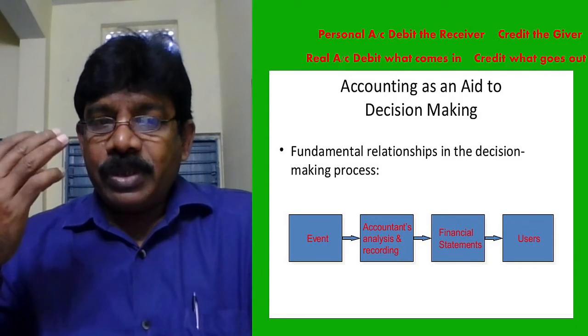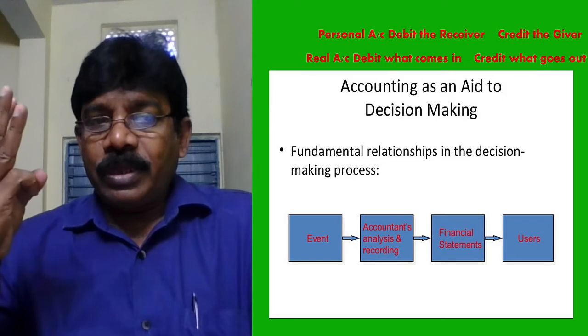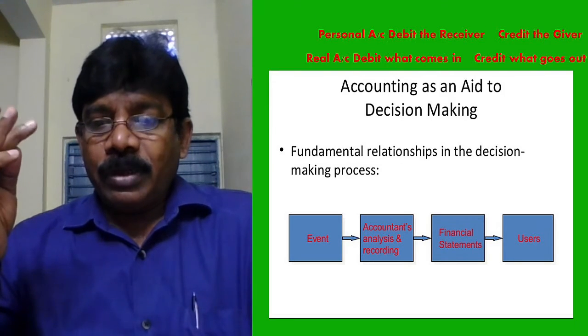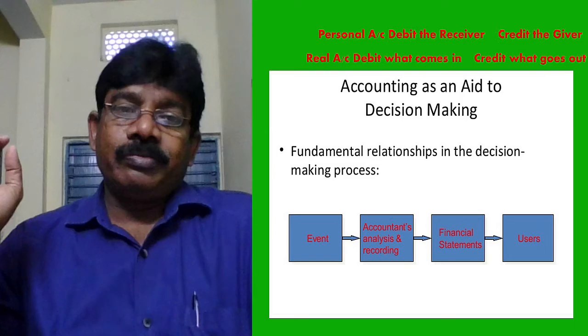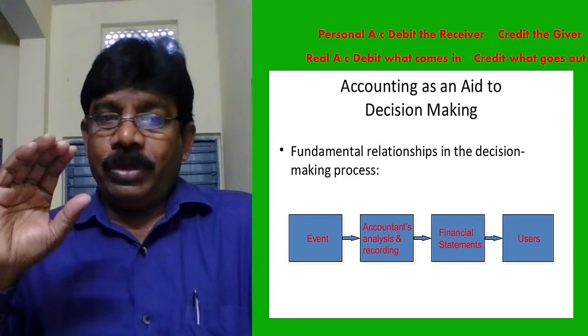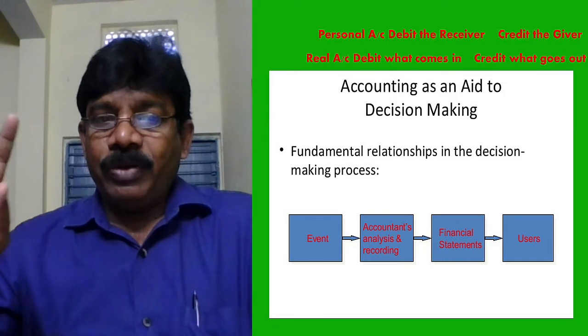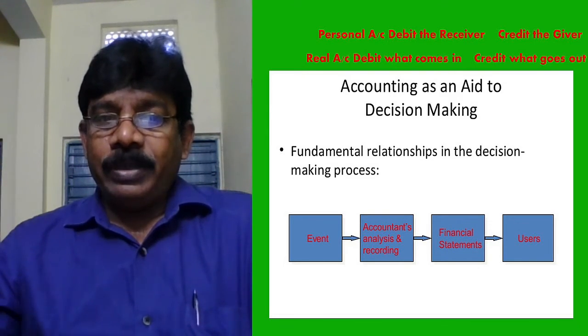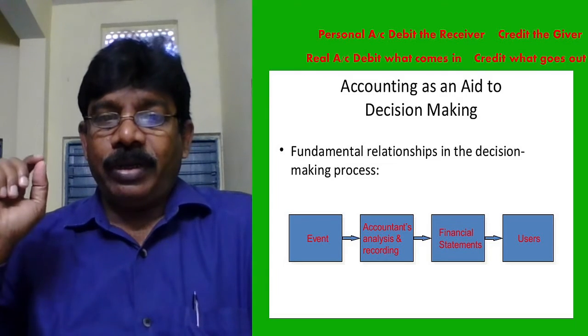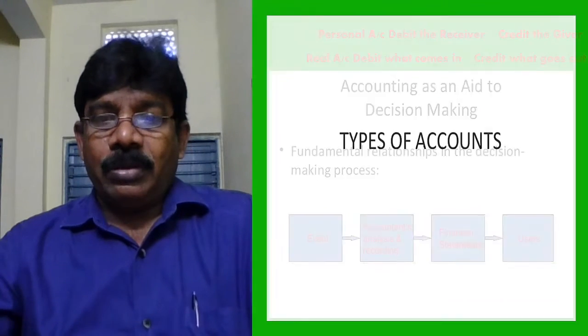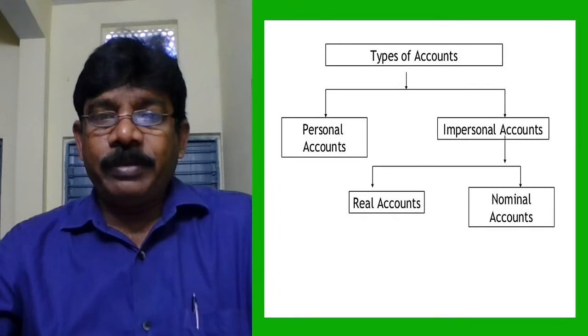How many types of accounts are there? Three types. What are they? Personal account, real account, nominal account. So the process of accounting starts with the transaction, identification of accounts, types of accounts, applying the rules, and next the journal entry.